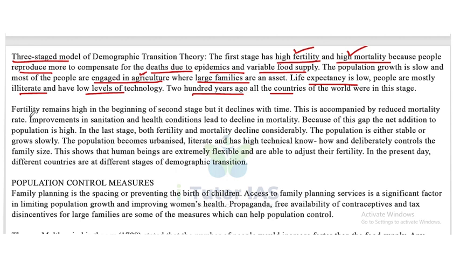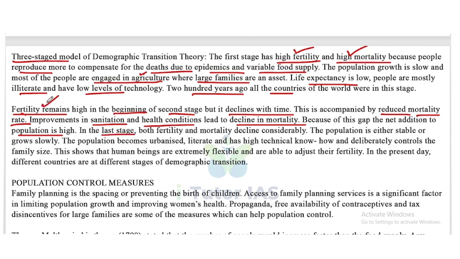Now fertility remains high in the beginning of the second stage. The fertility remains high, but it declines with time. This is accompanied by a reduced mortality rate. Improvements in sanitation and health conditions lead to a decline in mortality. Because of this gap, the net addition to population is high.